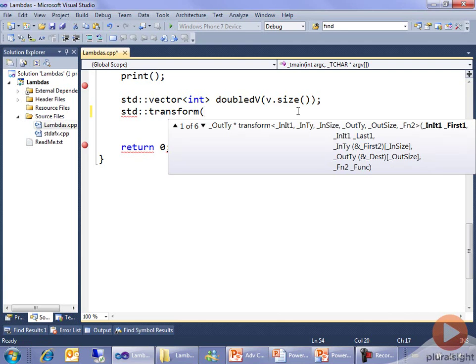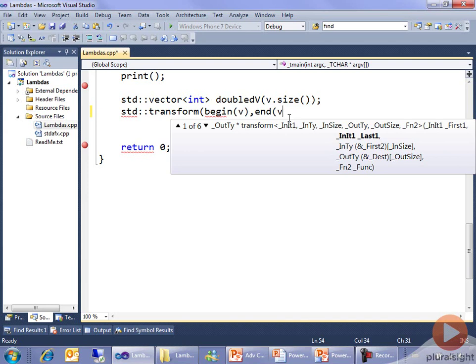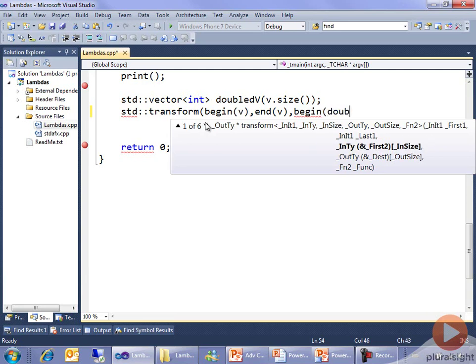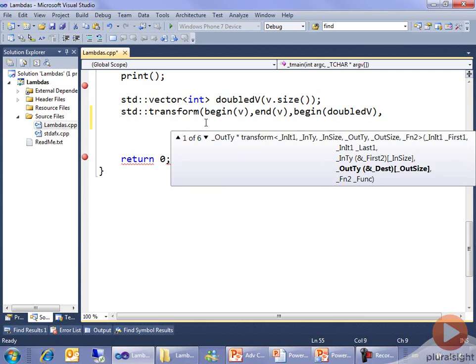So I know that means I want to transform all of our vector of integers v. So I'm going to say begin at v, comma, end at v. And then there are a series of overloads. The one that I want to use is here, where you'll say the destination. So the destination is going to be the begin of this doubled v vector that I've set up on the line before. And then the last parameter is going to be a lambda of some kind. It just says func here.